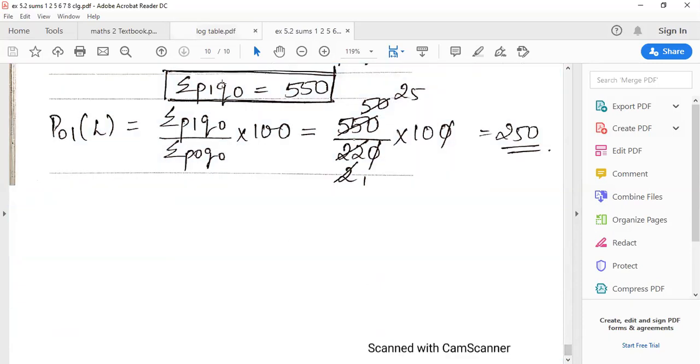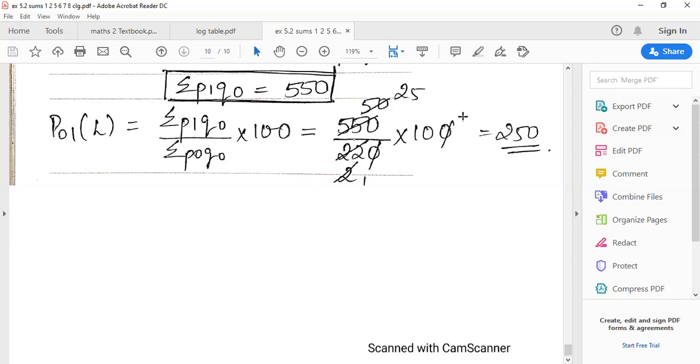So summation P1 Q0 you just got 550, upon P0 Q0, already given in the question, 220, into 100. While solving the sums, please don't copy. Keep your textbook in front of you. Read the question and then practice. Just copying will not make the sums come; understanding is very important.